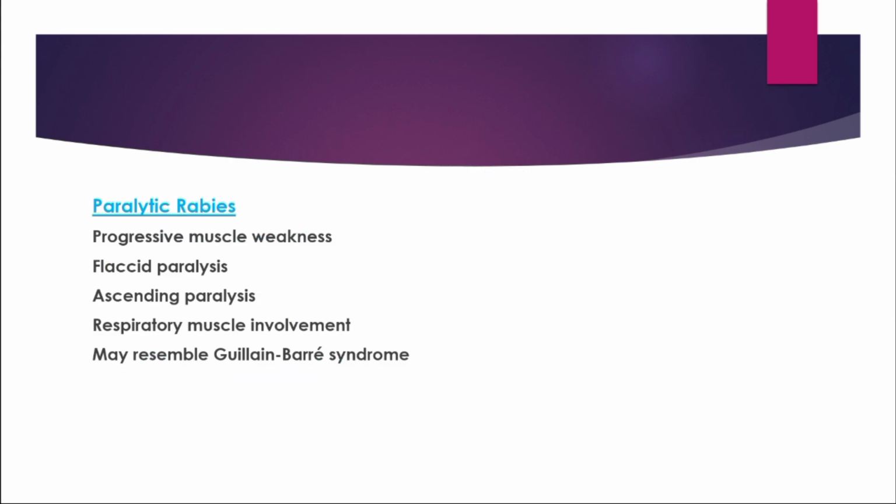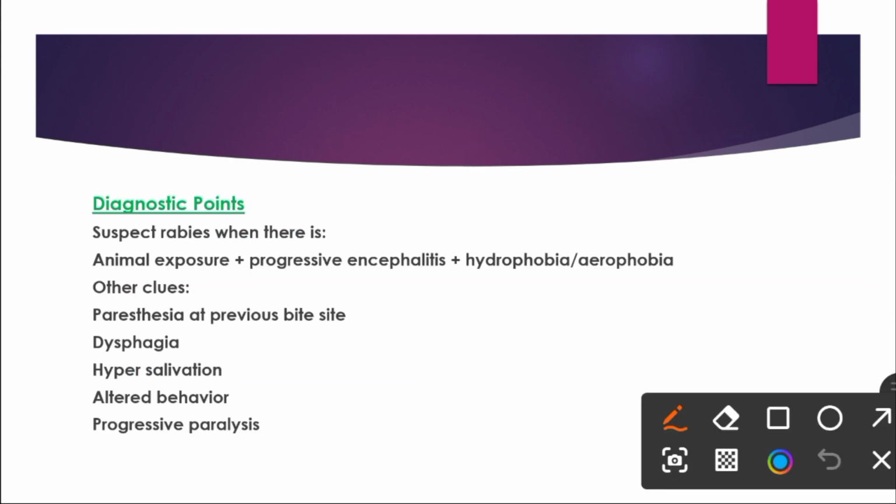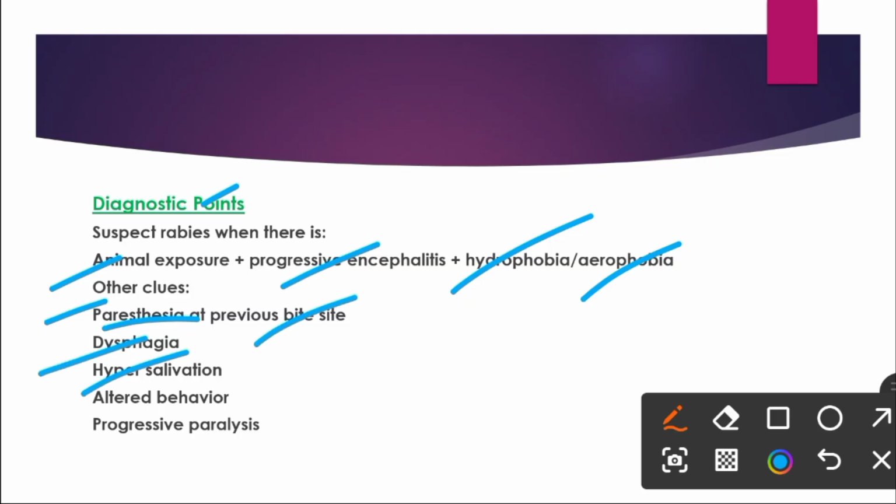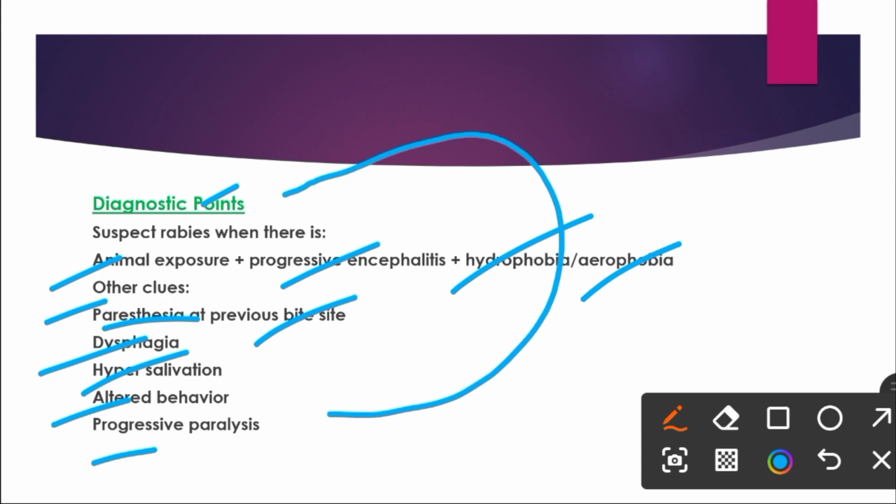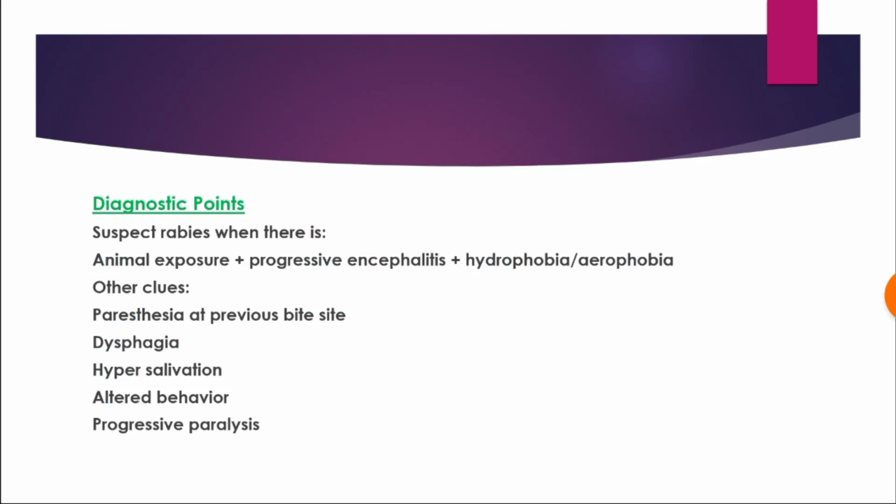These signs usually resemble the signs and symptoms of Guillain-Barré syndrome. The diagnostic points in rabies include exposure, that is, animal exposure or animal bite, mainly a dog bite or bat bite, and symptoms of progressive encephalitis, hydrophobia, and aerophobia. The other clues include paresthesias at the site of the bite, dysphagia, hypersalivation, altered behavior, and progressive illness. If these signs and symptoms are present in a patient, always suspect rabies in this patient.